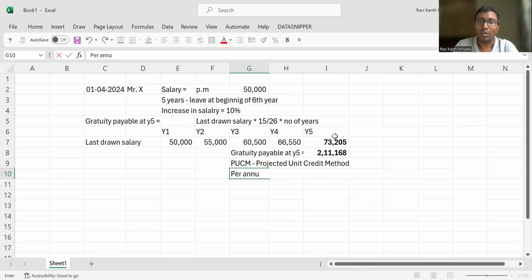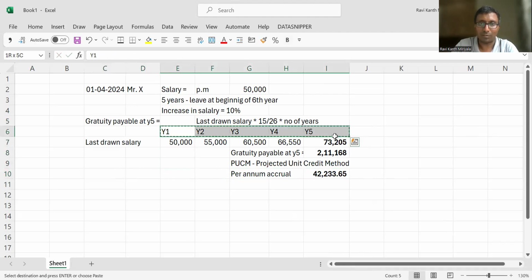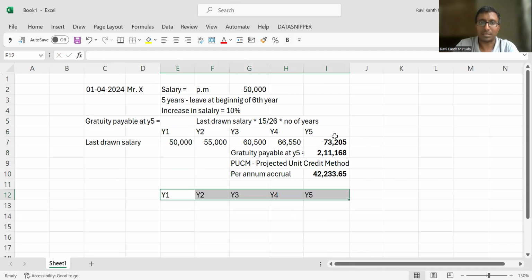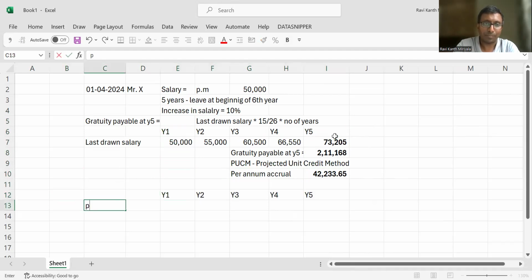You have to accrue. So per annum accrual. How much are you supposed to accrue? Obviously, 5 divided by 5, I'll do it. So divided by 5. So 42,233 is what's supposed to be accrued. Correct? Let me take this Y1, Y2, Y3, Y4 here. So per annum accrual, you will pass a journal entry. Correct? Yes. So this is the number.